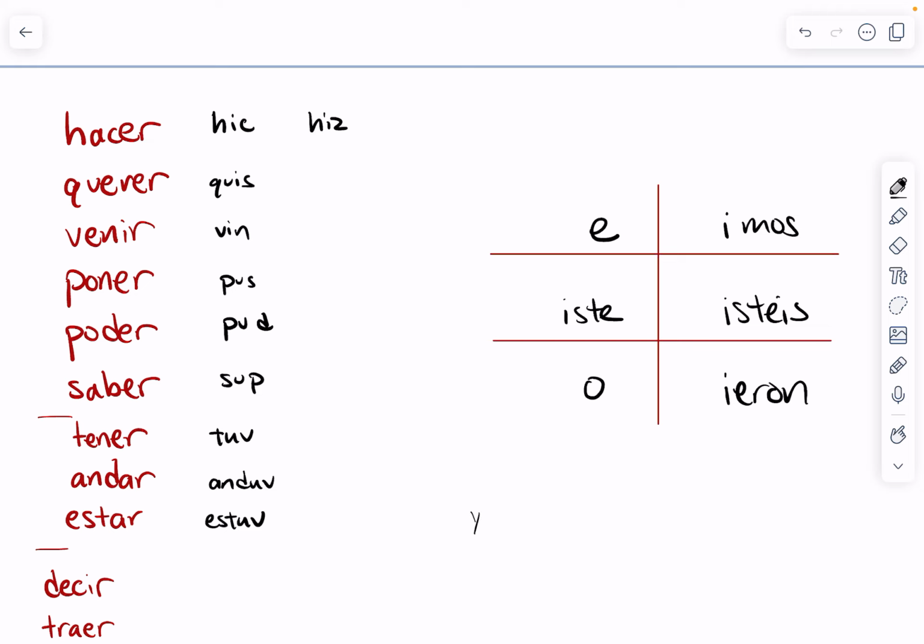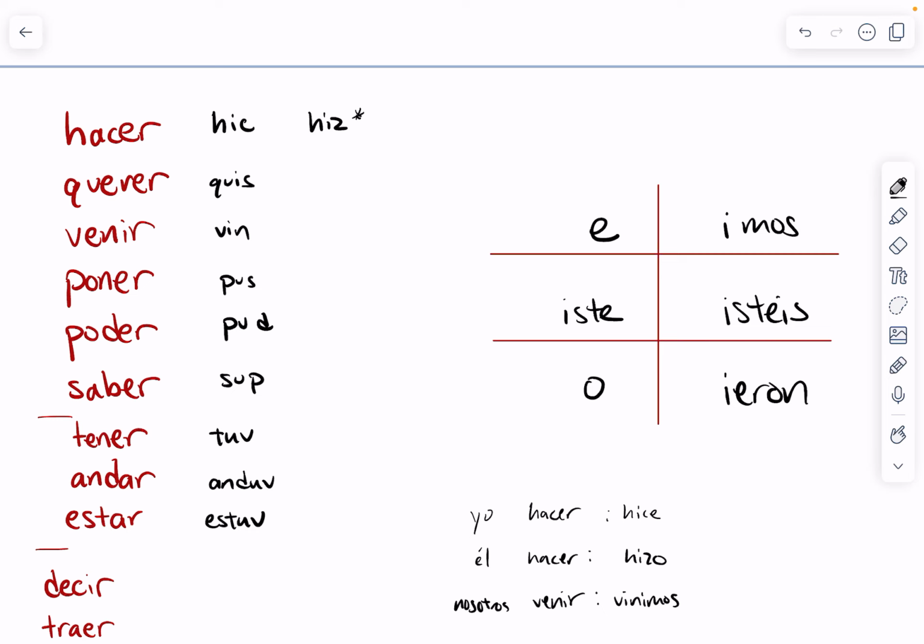So I gotta kind of do like a little math problem here. If I wanted to do the subject yo with the verb hacer, my conjugation would be hice. Hizo, with the Z, is just for the él form. So if I wanted to conjugate hacer in the él form, it would be hizo. If I wanted to conjugate venir in the nosotros form, I take my stem, vin, and then add my ending, imos, venimos, and so on.